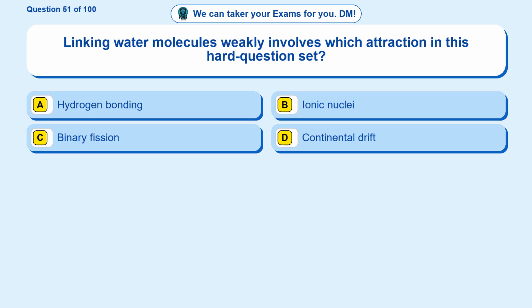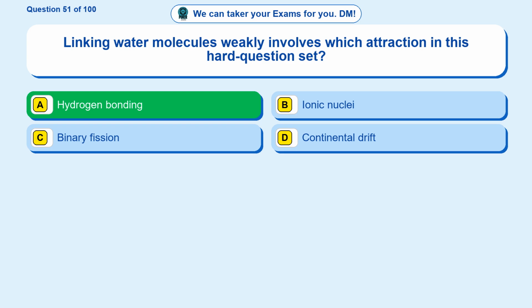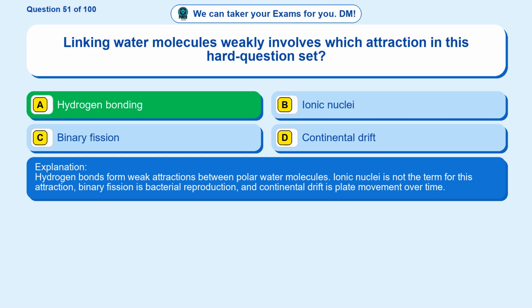Question 51. Linking water molecules weakly involves which attraction in this hard question set? Option A hydrogen bonding. Option B ionic nuclei. Option C binary fission. Option D continental drift. The correct answer is option A. Hydrogen bonding. Hydrogen bonds form weak attractions between polar water molecules. Ionic nuclei is not the term for this attraction, binary fission is bacterial reproduction, and continental drift is plate movement over time.